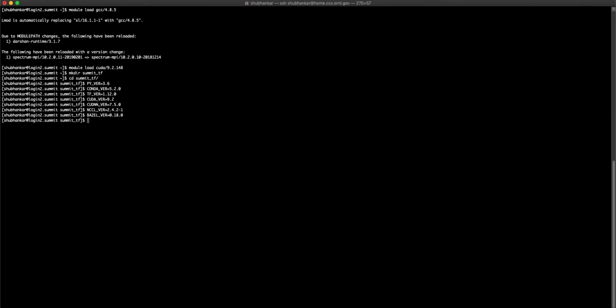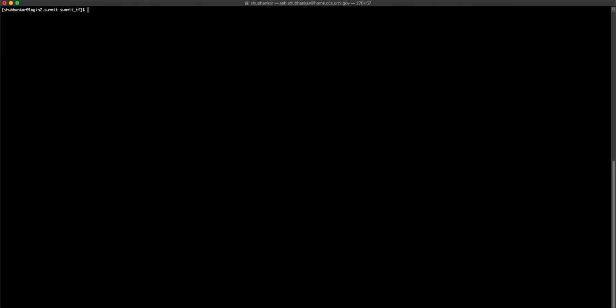And to give you an idea, NCCL is NVIDIA's internode communication library similar to MPI, and Bazel is a build and test tool similar to Make that we will use to build TensorFlow. Continuing further, let's clear the terminal and grab the Anaconda package manager, for which we will use the wget command.